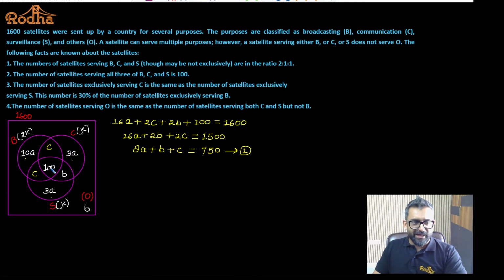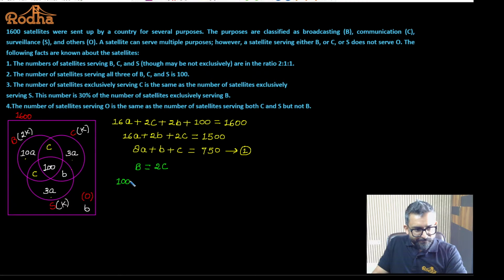I know this is 100. I know this is 2K and this is K. So this circle will be half of this circle, or this circle will be double of this circle. I know that B is equal to 2C. Yes or no? B is equal to 2C. This circle is double of this circle. This is 2K, this is K. So what is the value of B I have?